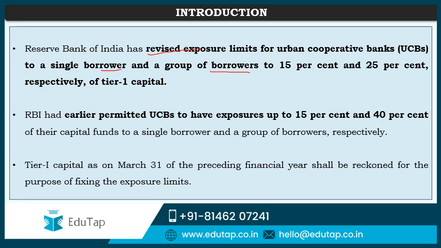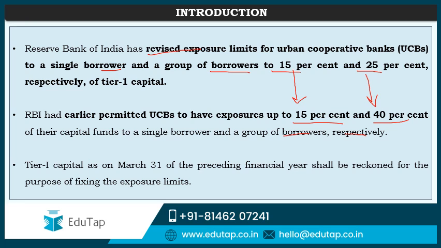RBI had earlier permitted urban cooperative banks to have exposures up to 15% and 40% of their capital funds to a single borrower and group of borrowers respectively. So earlier these limits were 15% and 40%. Now they are 15% and 25% as per the revised exposure guidelines.